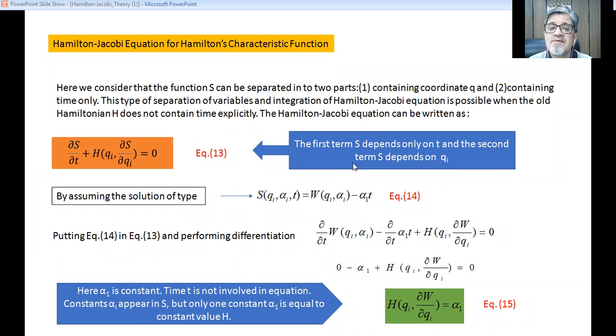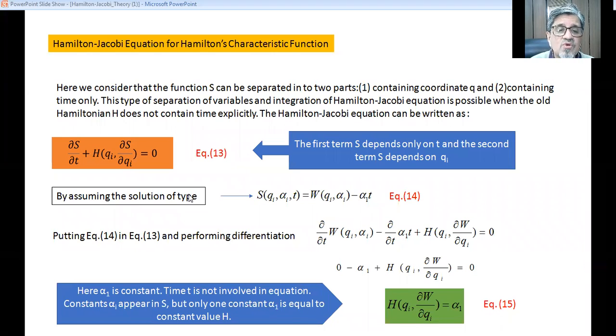And the second term, S, depends only on qi. So the second term depends only on qi. Here the derivative is taken with respect to time, and here the derivative is taken with respect to qi. So we have a separation of variables: one depending on time, another not depending on time. And that is represented as equation 30.